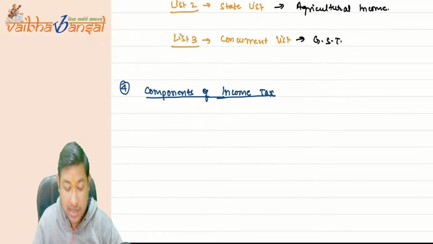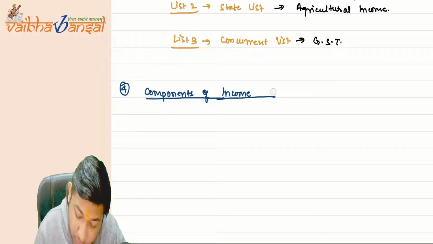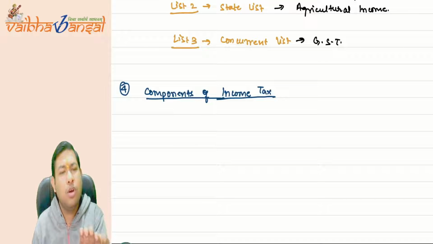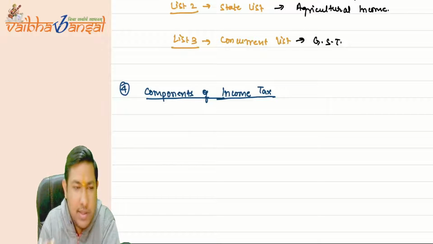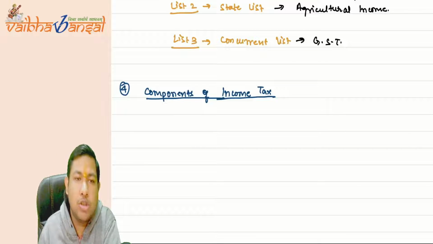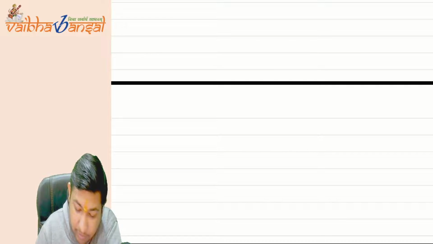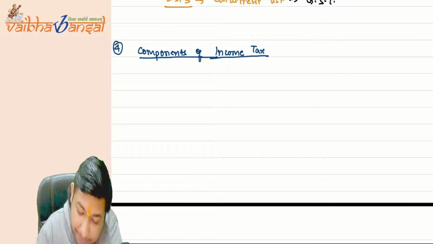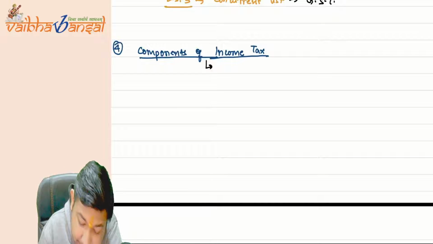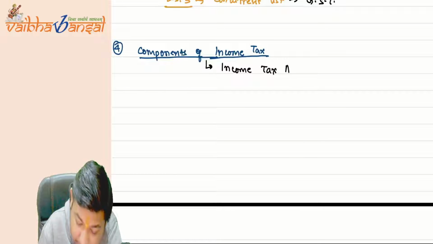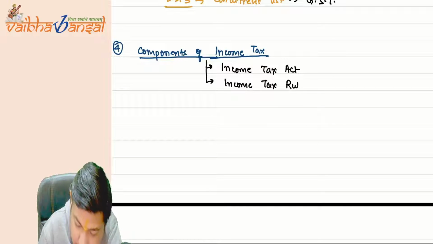If we talk about income tax, what all things does this income tax comprise of? What do we need to learn? Under income tax, there are certain components. First is the Income Tax Act. Then it is the Income Tax Rules.